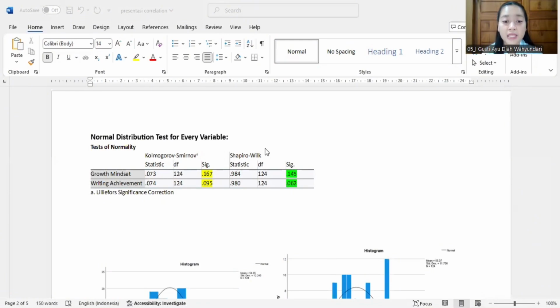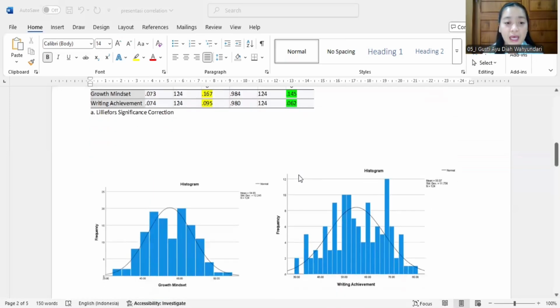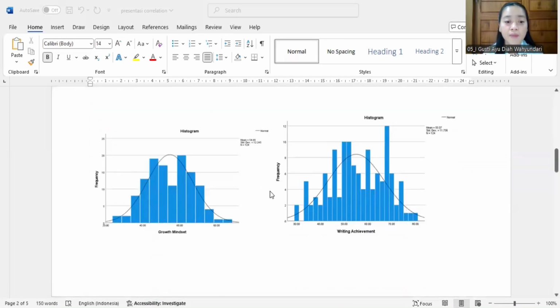And in the Shapiro-Wilk test, the p-value of growth mindset and writing achievement is above 0.05. Because the p-value of both variables is above 0.05, it can be concluded that the data for both variables are normally distributed. And this is the histogram.